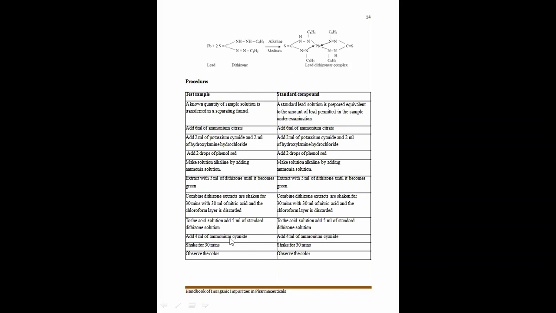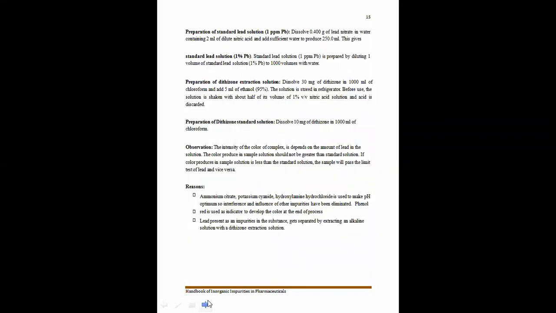Now we are going to add 4 ml of ammonium cyanide solution. As in the earlier case, this 4 ml of ammonium cyanide solution is going to maintain the pH of the solution, because we have added acid and we have added base. So the ammonium cyanide added here will maintain the pH of the solution. Again we are going to wait for 30 minutes and observe both the colors in the test solution as well as the standard solution. Now after that we are going to compare the color intensities of the test solution with that of the standard solution.